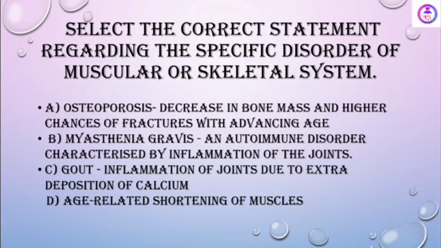See, here osteoporosis, decrease in the bone mass and higher chances of fracture with advancing age is the right answer. Myasthenia gravis is an autoimmune disorder but not an inflammation of the joint, and gout is not inflammation of joint due to deposition of calcium, and age-related muscle shortening is not the right answer.